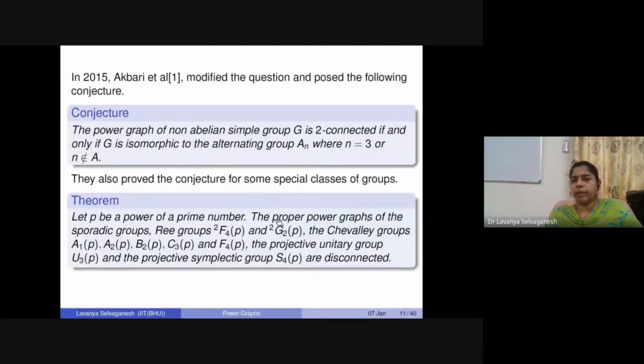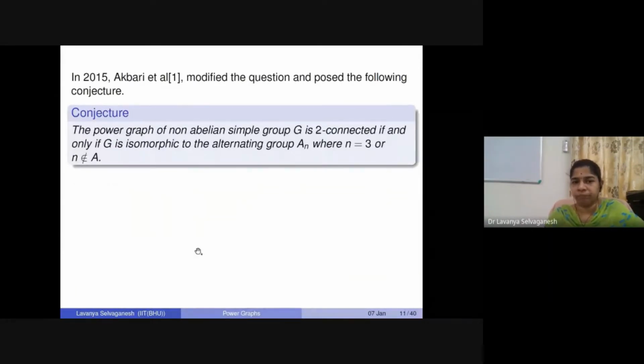So, for example, the proper power graphs of sporadic groups, Ree groups of the form 2F4(q) or 2G2(q), the Chevalley groups of the form A1(q), A2(q), B2(q), F4(q), the projective unitary group U3(q), or the projective symplectic group S4(q). The proper power graphs of these groups are all disconnected. So that tells us that there are more graphs in this collection, and there are some more special graphs which we can try to show here.